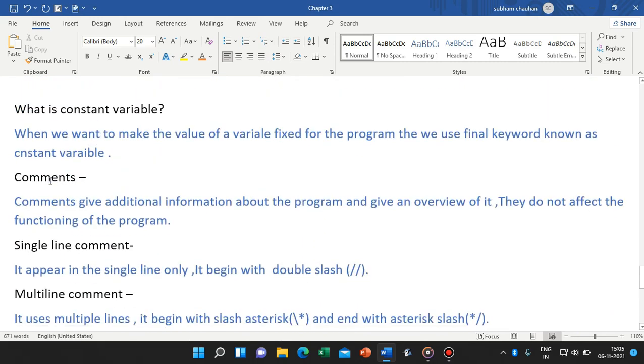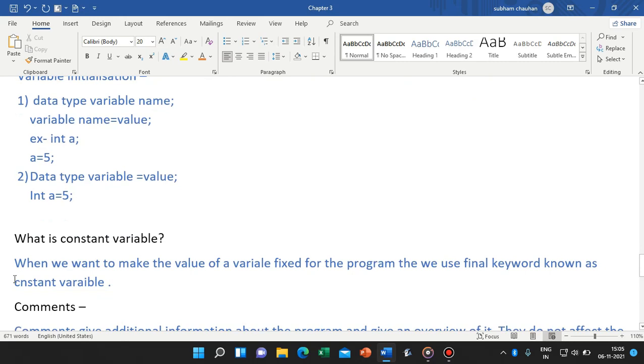Okay, then next, before comments, we have to do constant variables. When we want to make a value fixed for a program, we use the final keyword to make it constant. A constant variable means the value of that variable will be fixed, like the value of pi in a program. When we want the value of pi to be fixed, we want to use it various times, and we don't want anyone to change it, then we use a constant variable.